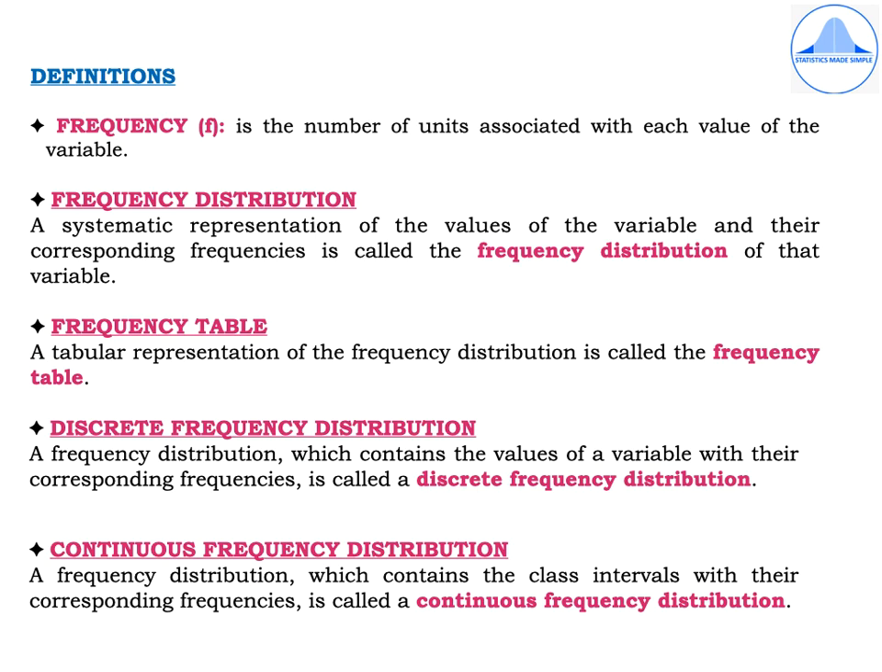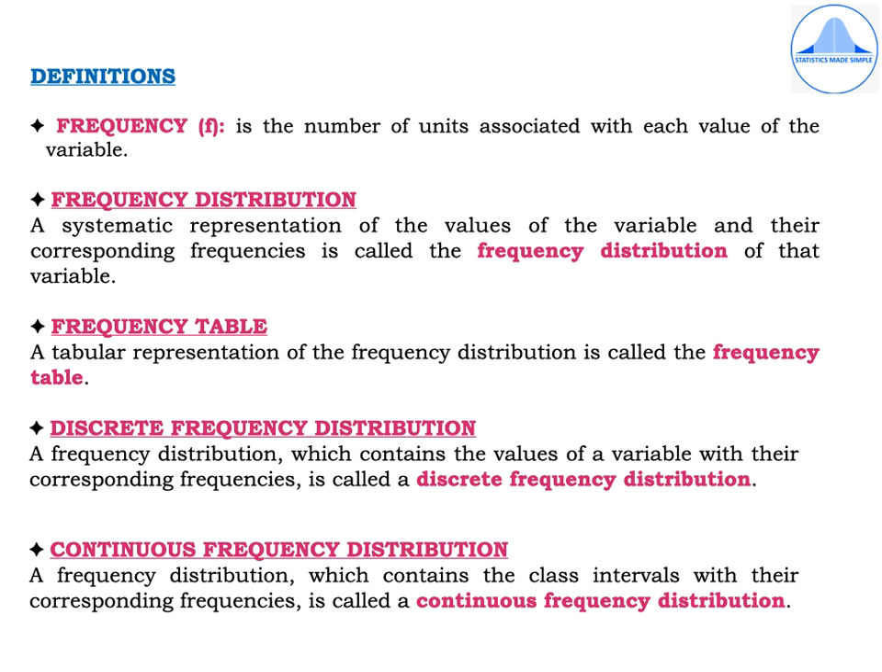Frequency distribution: a systematic representation of the values of the variable and their corresponding frequencies is called the frequency distribution of that variable. Frequency table: a tabular representation of the frequency distribution is called the frequency table.